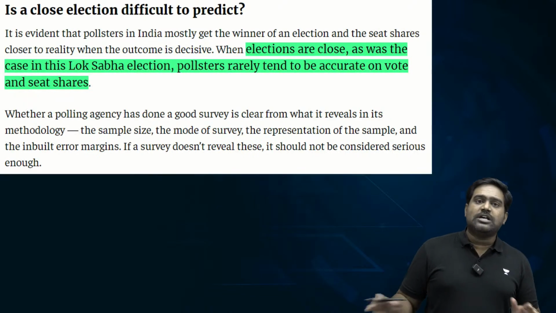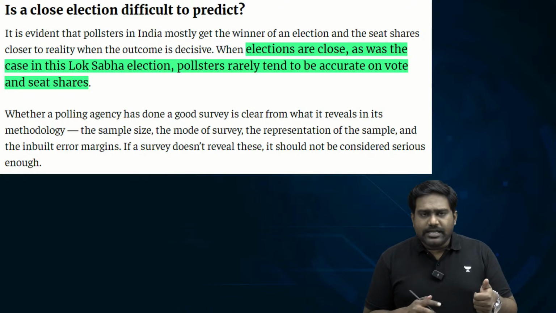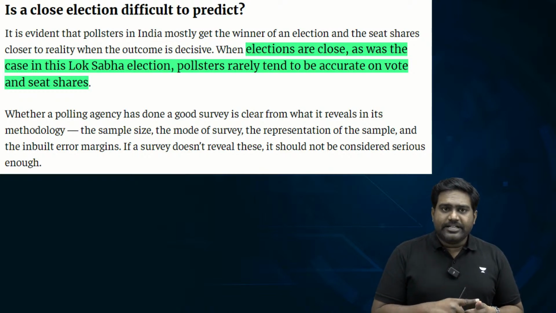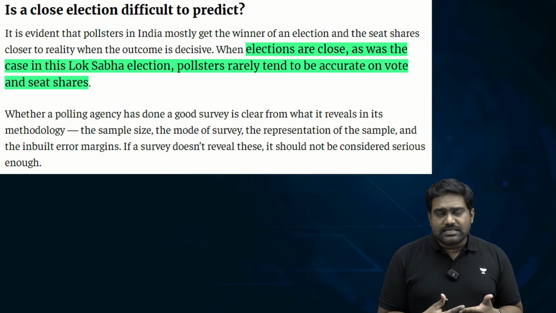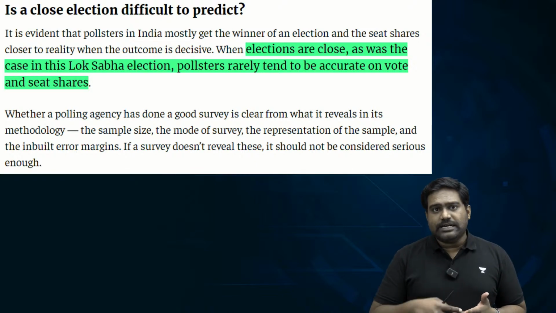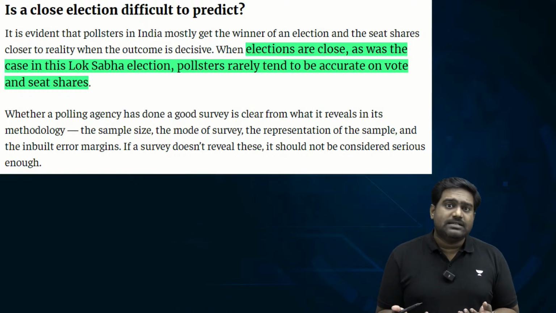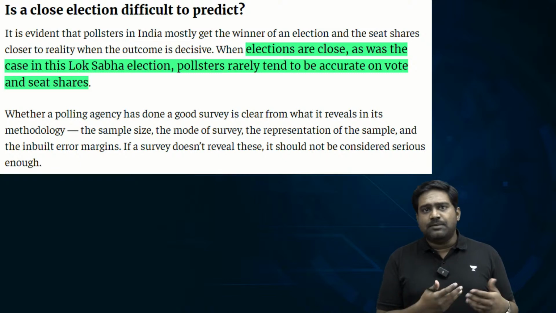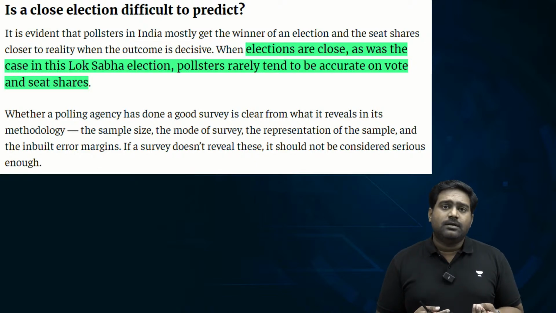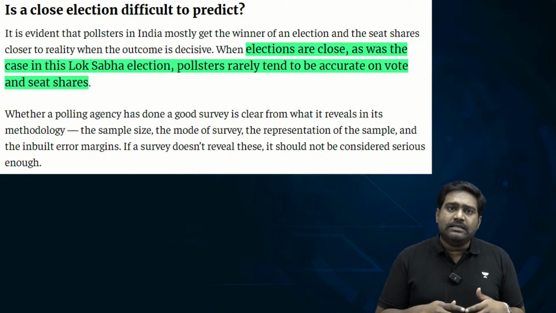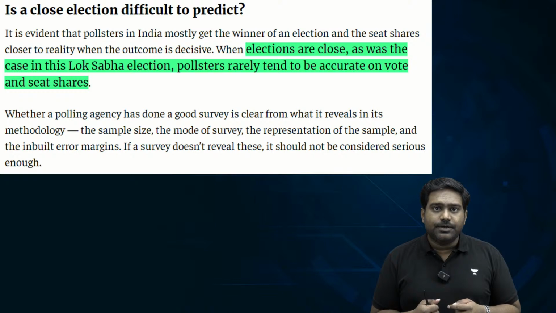So this is exactly how exit polls are prepared, but these agencies, these surveyors, they go wrong in many steps. Either they go completely wrong with the sampling size itself. It's not as varied, stratified and representative. They go wrong with the questionnaire and the way in which the answers are getting collected. They go wrong with the statistical projections, right? So finally, they arrive at the vote share and they try to convert this into seat share. So in these projections and calculations, they might go wrong. They fail to factor in the undercurrent that exists, the historical trends that are present. So when this is not done properly, that is when the exit poll results would be completely opposite of what actually happens in the final results.